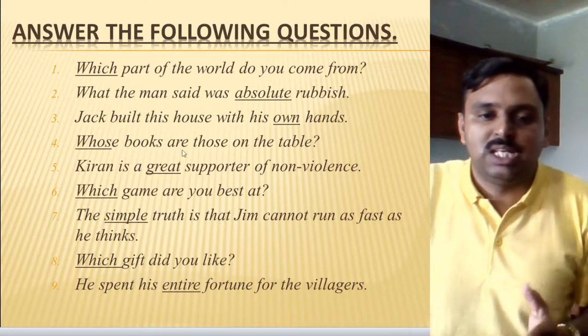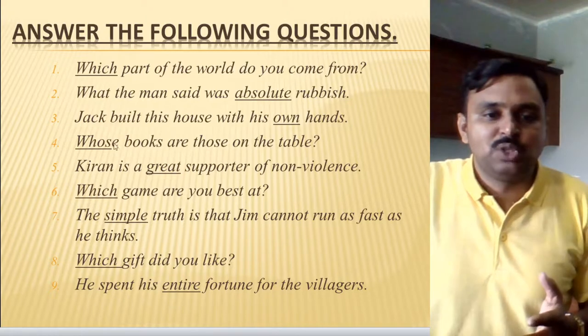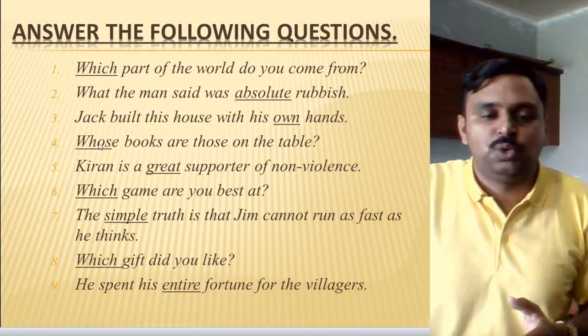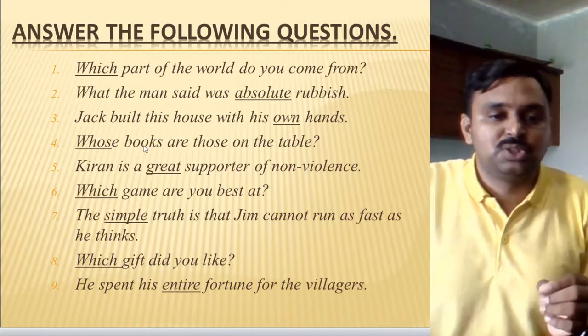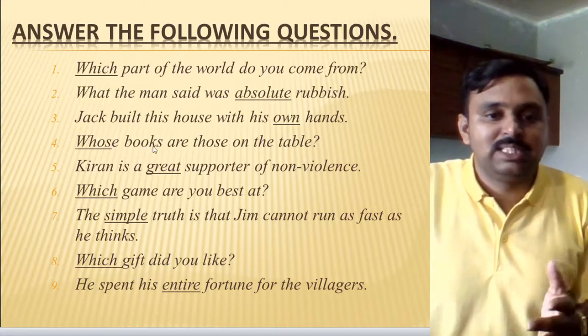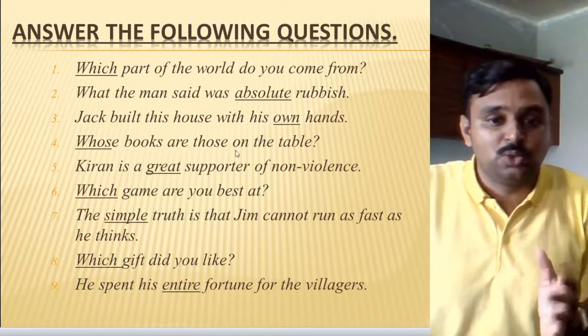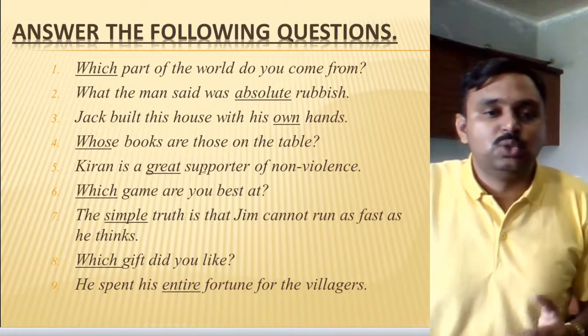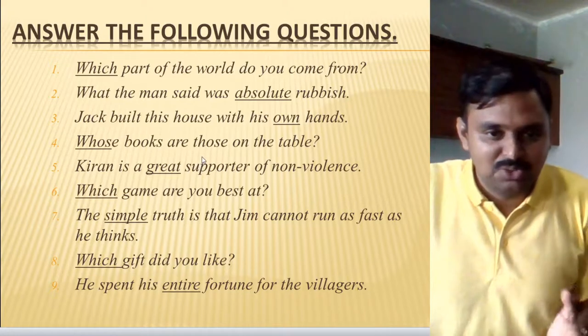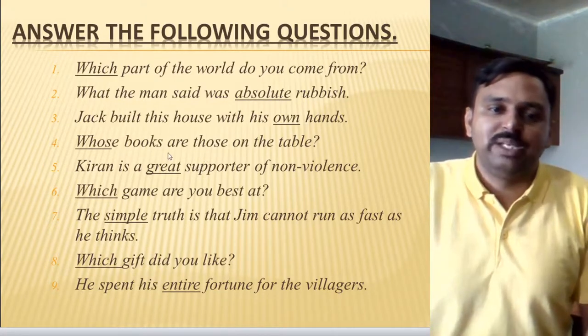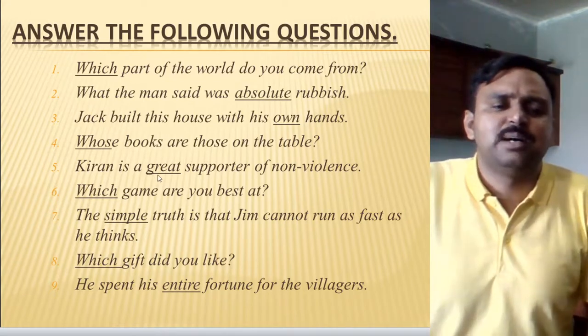Let's go for the fourth example: Whose books are those on the table? So here books is again a noun. After the WH word, after the question word, there is a noun, books, and for that purpose we can say: whose books are those on the table? So it is again an example of interrogative adjective because it's a question.